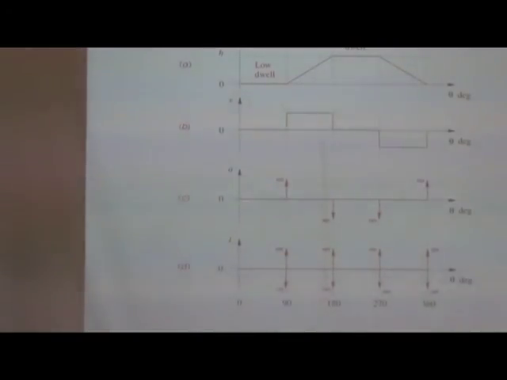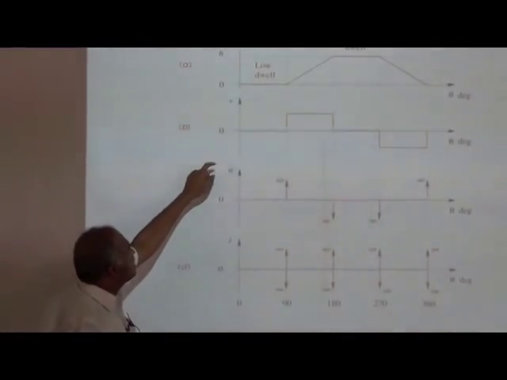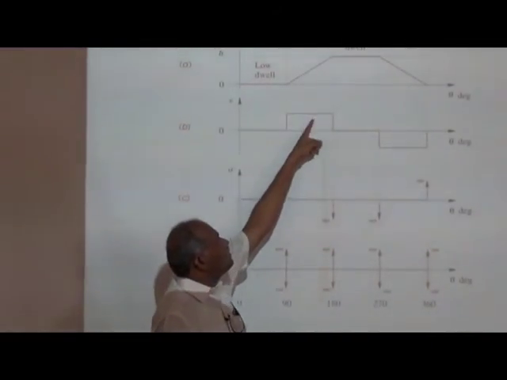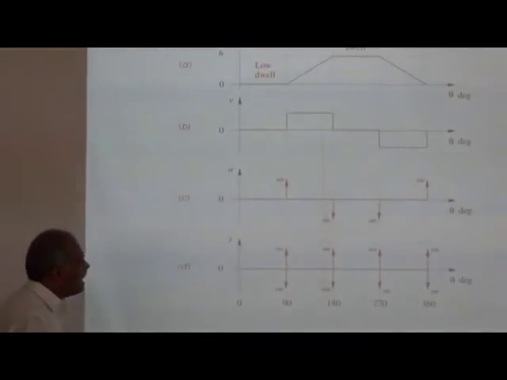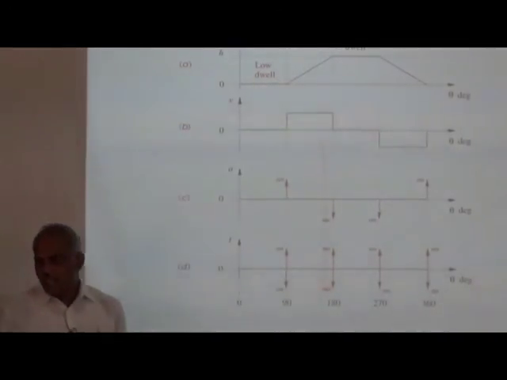But look at what happens. When you look at the velocity, here it is 0, then you have something like this. Look at the acceleration. There are discontinuous points. The acceleration at specific points shoots up to infinity. When this shoots up to infinity, what it means is that the force at that particular time will be infinity. If not infinity, it is going to be very high.